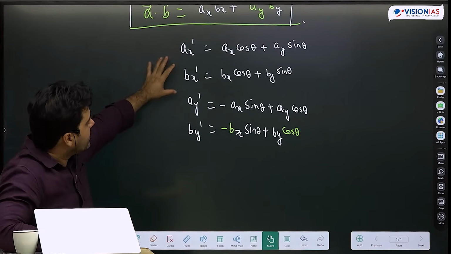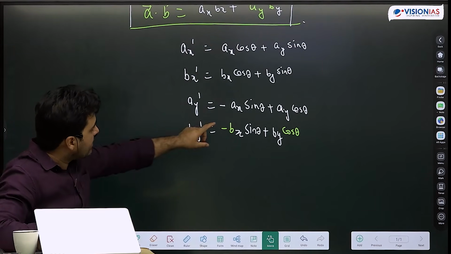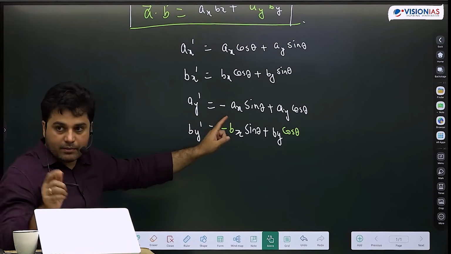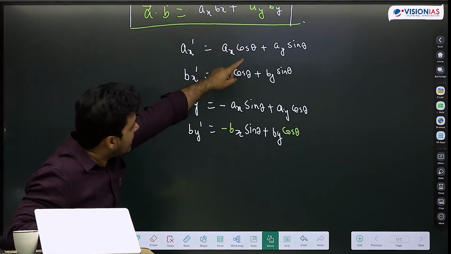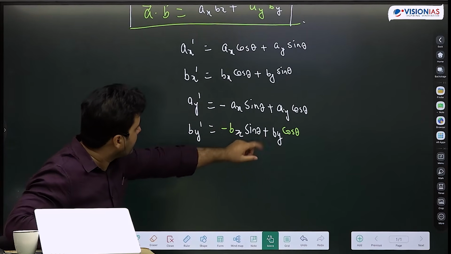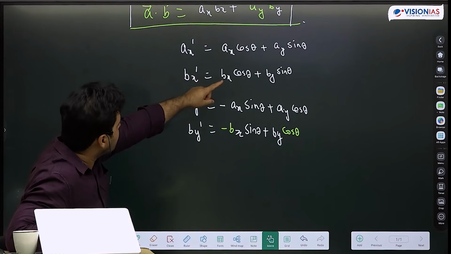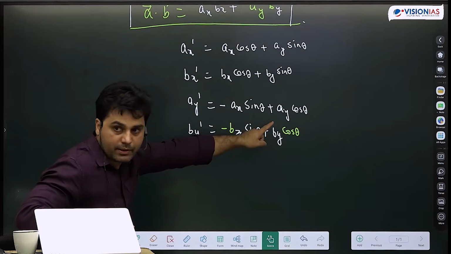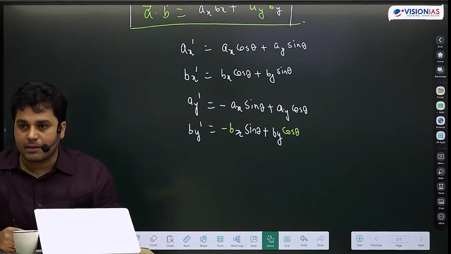ax dash bx dash, पहला टर्म क्या होगा, ax bx cos square theta, एंड यहाँ पे देखो एक टर्म आ रहा है ax, ये दोनों माइनस है, माइनस माइनस प्लस ax bx sin square theta. I add both of that, that becomes ax bx. Similarly, I get ay by sin square theta, and I get here also ay by cos square theta, that becomes 1, and rest of all of the terms will become plus and minus, and they will cancel out.